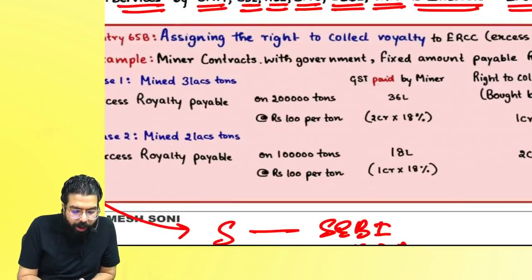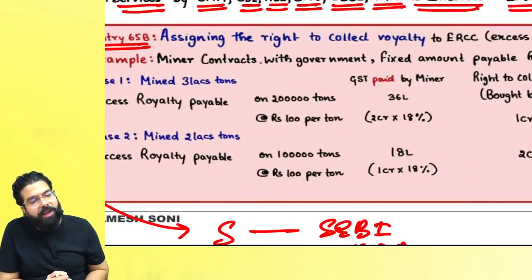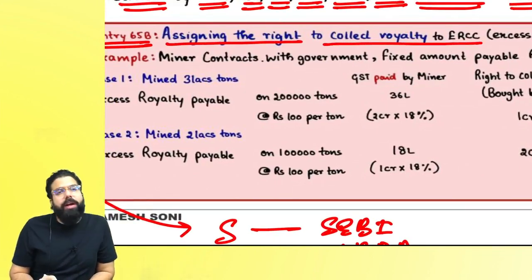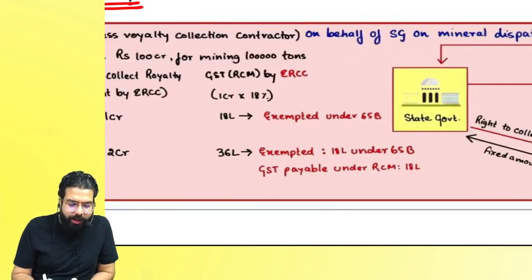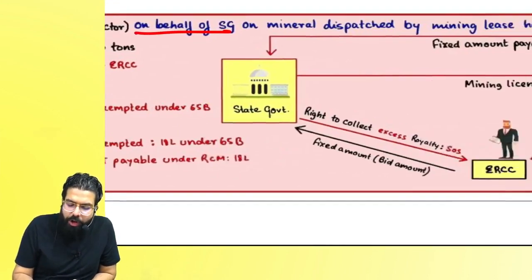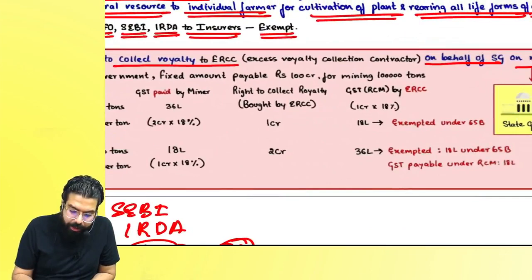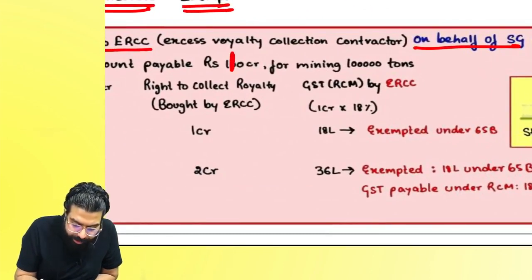Now, if you go down, there is entry number 65B, which talks about assigning the right to collect royalty to a royalty collection contractor on behalf of the state government on mineral dispatch by the mining lease holder. Here, I will give you one example. You can write this as 1 crore.